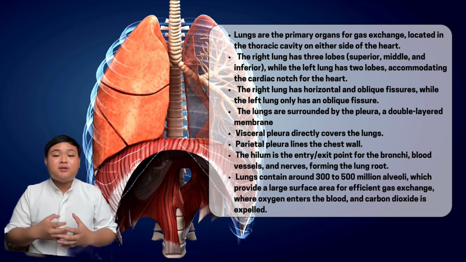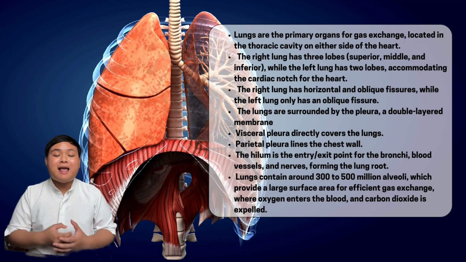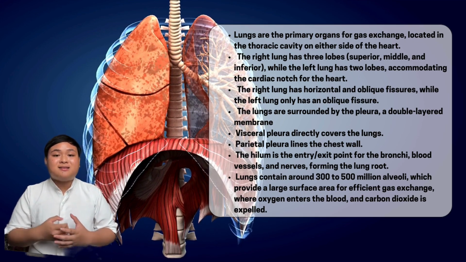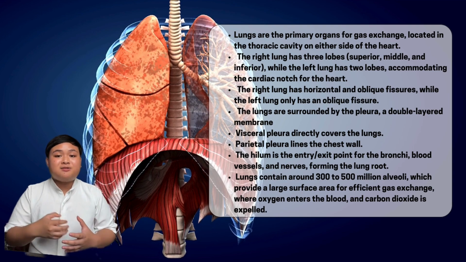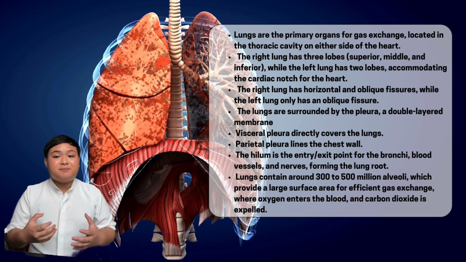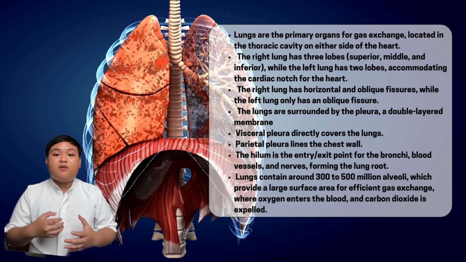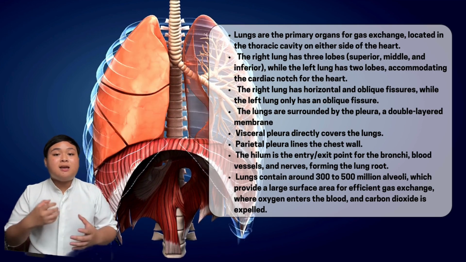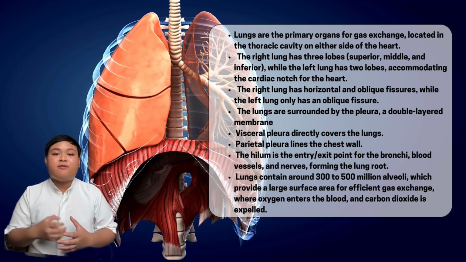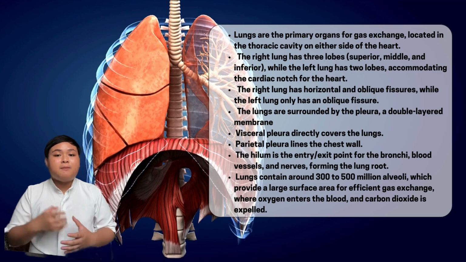Inside, the lung contains about 300 to 500 million alveoli, which are tiny air sacs that facilitate the gas exchange, allowing oxygen to enter the bloodstream while the carbon dioxide is expelled. This extensive network of alveoli provides a large surface area for efficient gas exchange, essential for maintaining proper respiratory function.